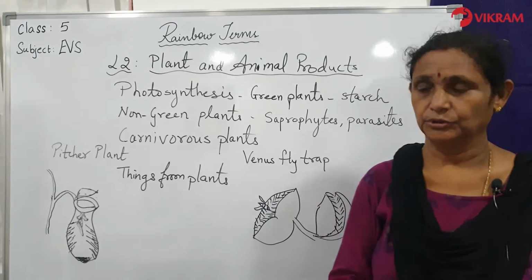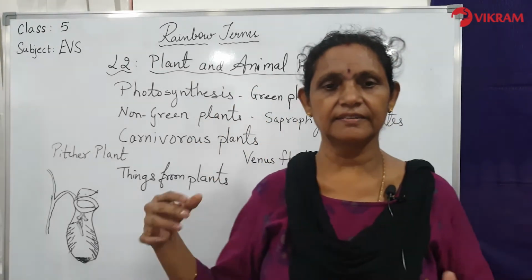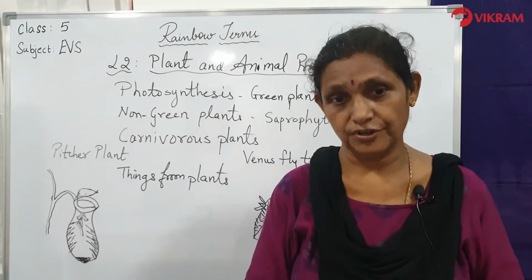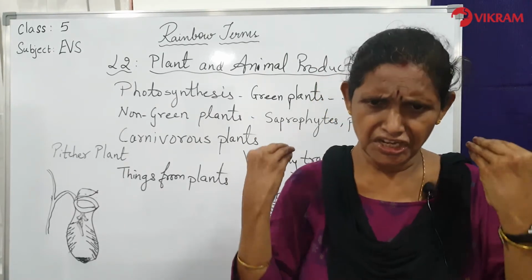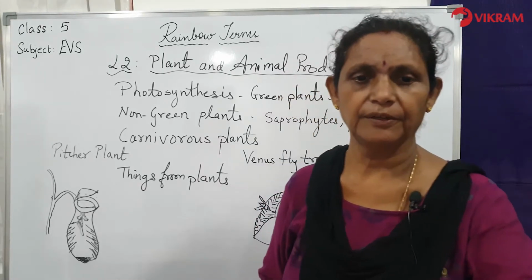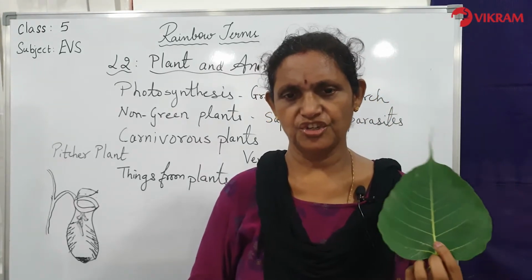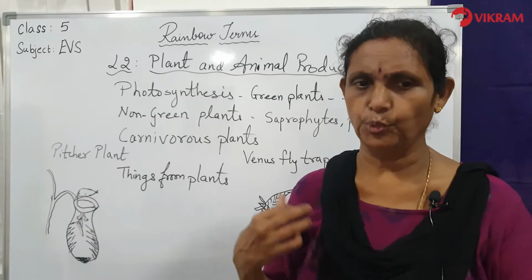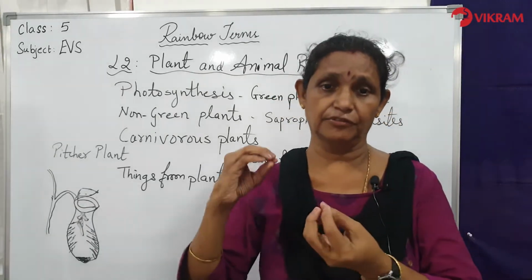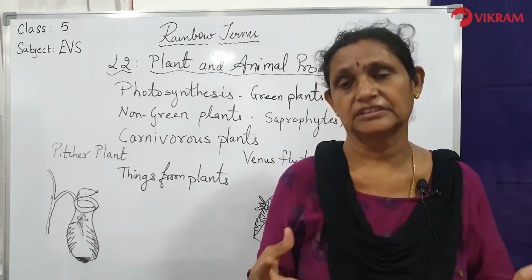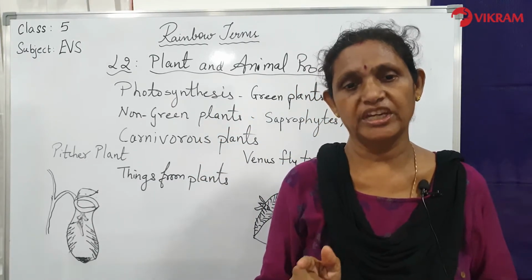Things from plants. So after you have completed all this lesson, now you are understanding the importance of the plants. So what do you get from the plants? They provide us with many useful things. Plants prepare food such as starch, which we derive from the rice, wheat and potato. So the starch which is produced is saved in the form of seeds or the roots. This is what we eat, rice, wheat and potato.